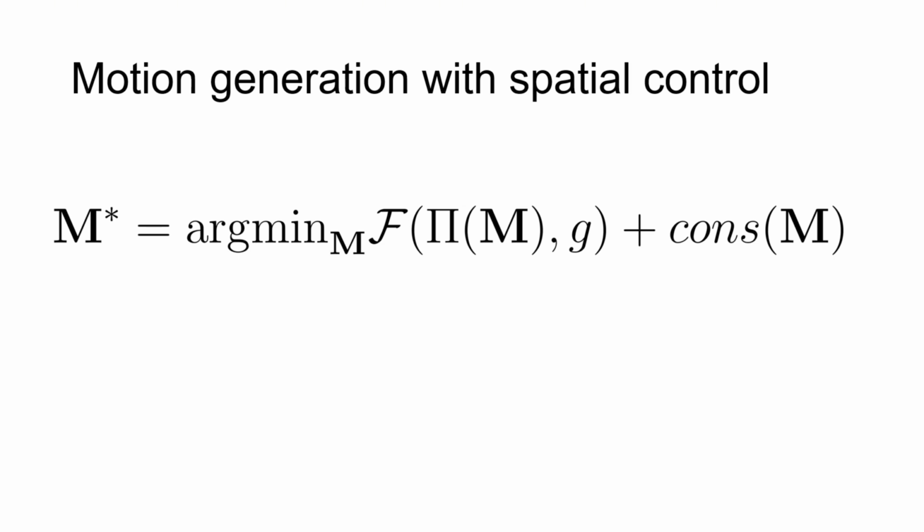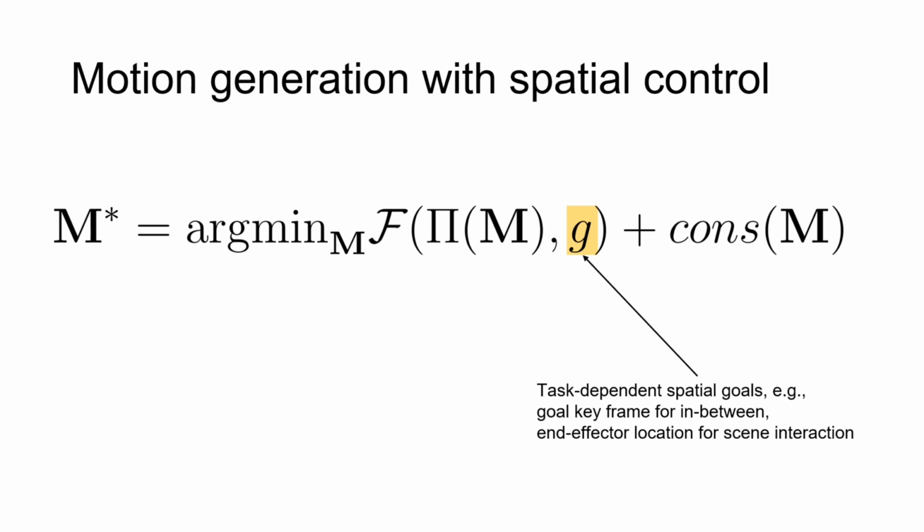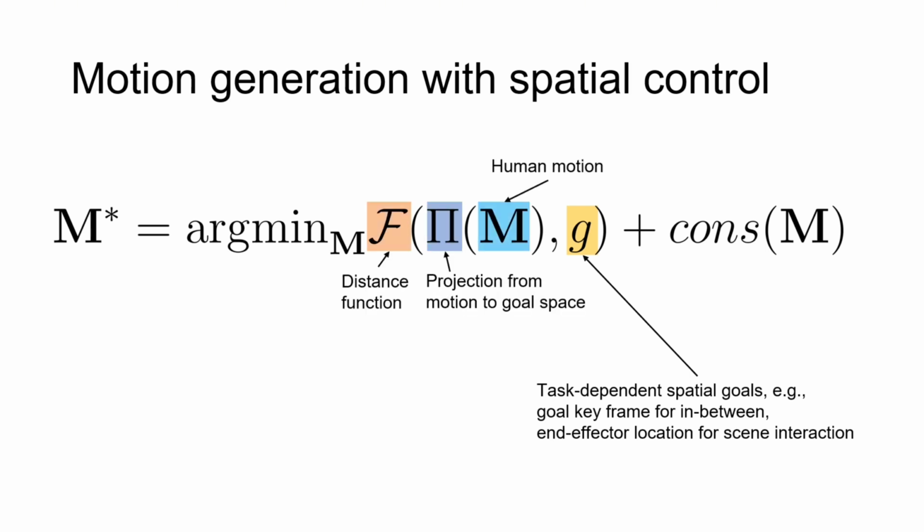We formulate motion generation with spatial control as a constrained optimization problem. Given the task-specific spatial goal, the objective is to generate a motion sequence that approaches the goal as closely as possible, while adhering to scene context and physical plausibility constraints.